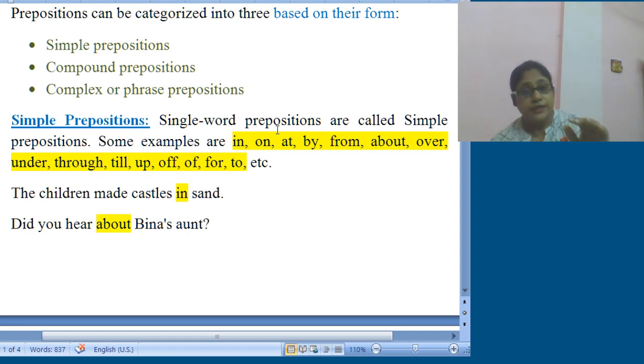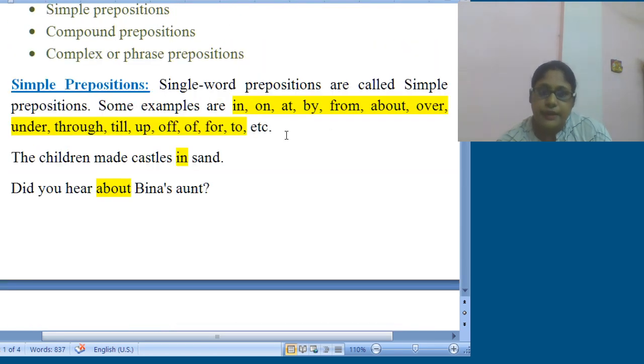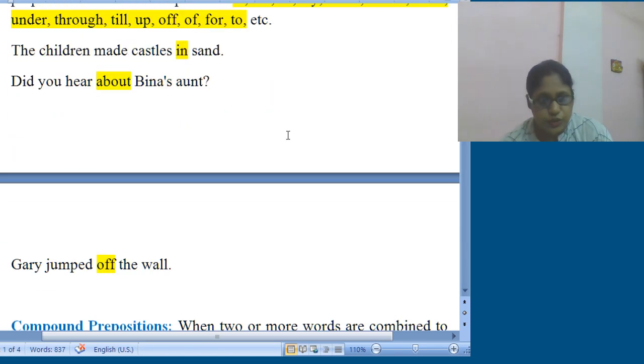You must remember it is categorized based on their form. Now a different category, we will definitely learn about the different category as well. So simple prepositions, I hope you all have understood.